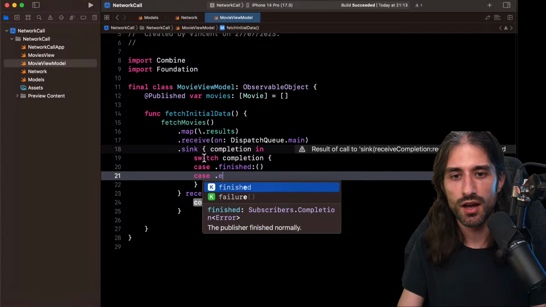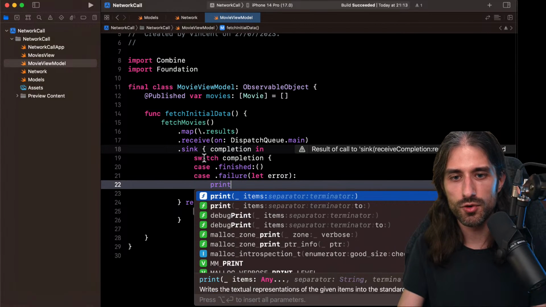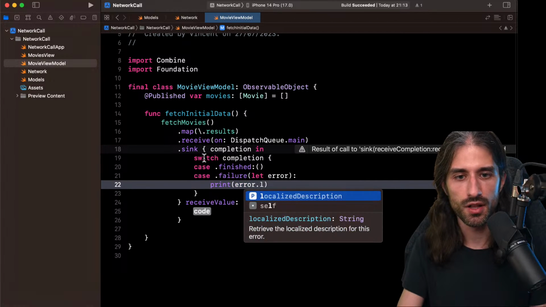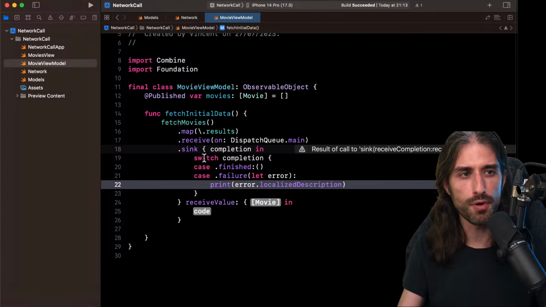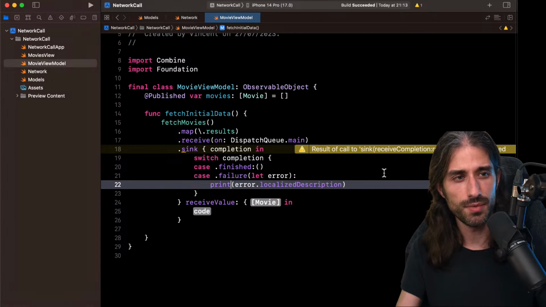And in the case of a failure with an error, I'm going to print error.localizedDescription. Of course, you would want to deal with the error more properly, like log it maybe to a logging framework or a logging service, and then deal with it, show it to the user. Here, I'm just printing to the console. This way, if there is an error, we can see it, but I will keep the code simple.